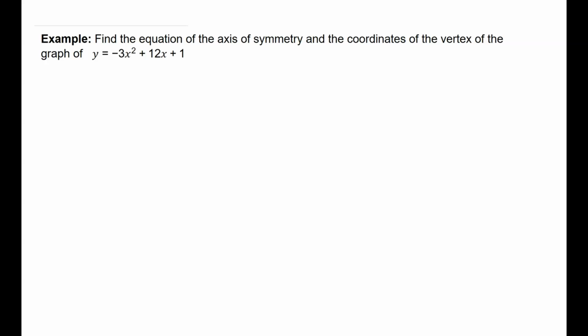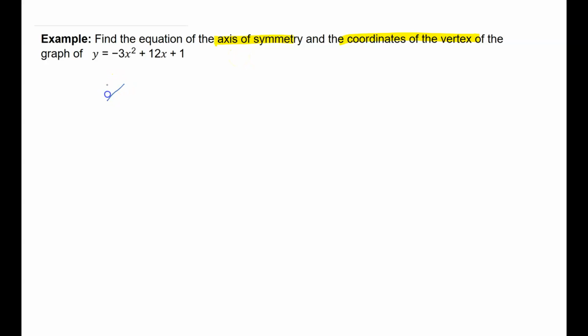Find the equation of the axis of symmetry and the coordinates of the vertex of this graph, -3x squared plus 12x plus 1. Okay, so for this one, I don't have to graph it, but I'm asked to find a few things. I'm asked to find the axis of symmetry and the coordinates of the vertex. All right, so basically 2 things that we need to find here. So to start, I'm going to find that axis of symmetry.